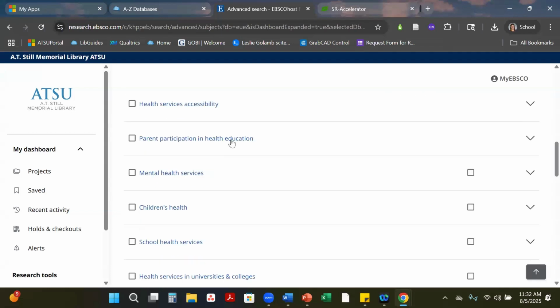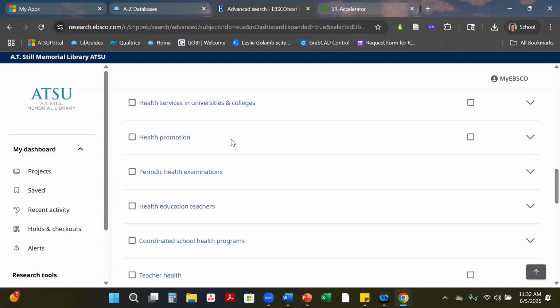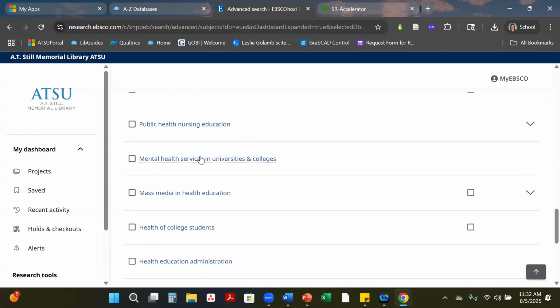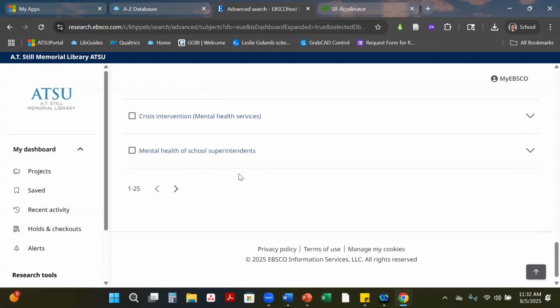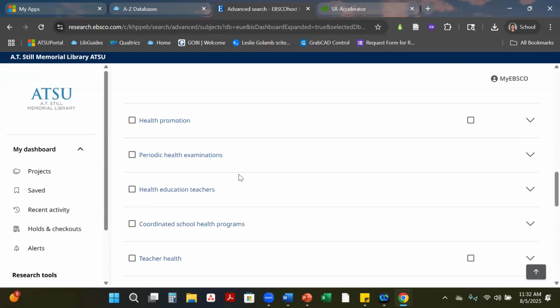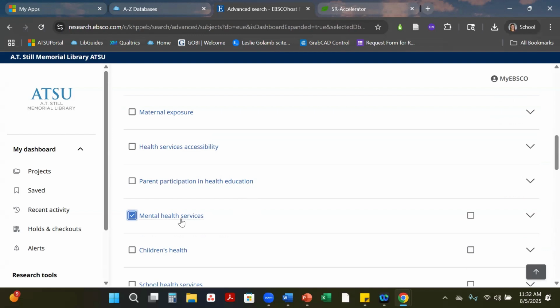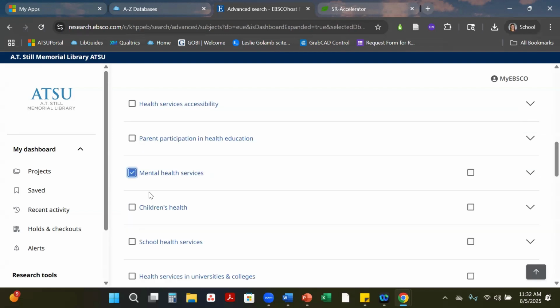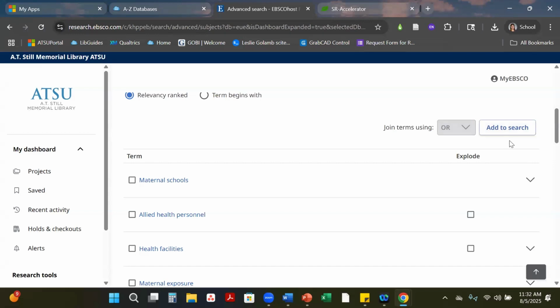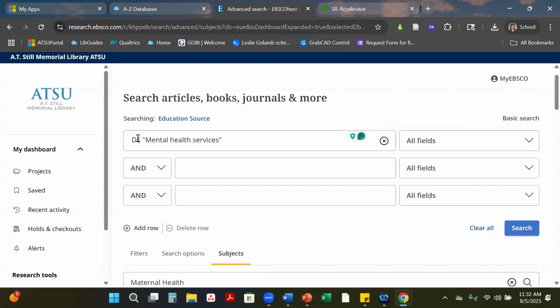We need to see what subject heading they're using. I'm going to click on this one right here, since I know this one is one of our terms, click on the box, scroll back up and hit add to search. When you hit add to search, come up to your search box and you can see it's already in a DE. So we don't need to change those.